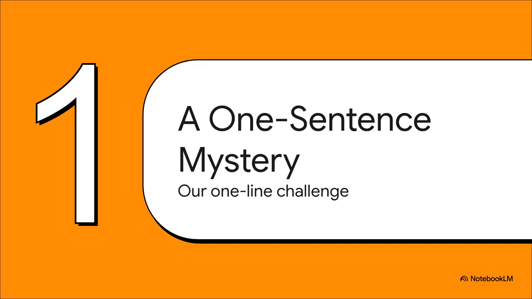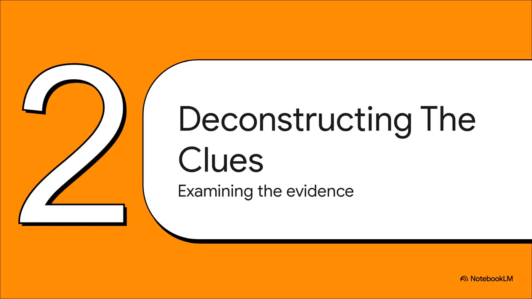Kind of wild, right? The challenge is to somehow build the explainer you're watching right now from this incredibly short prompt. How do we pull enough meaning out of this to create a whole analysis? Well, let's start the investigation. To crack this, we have to think like detectives. We're going to deconstruct the clues, breaking this request down piece by piece. Every single word matters here, and as you're about to see, they actually paint a surprisingly detailed picture.